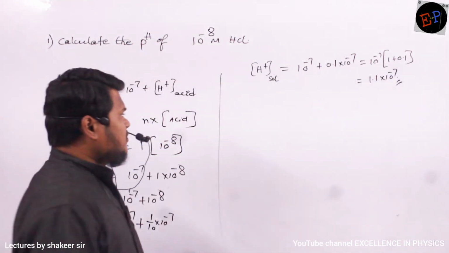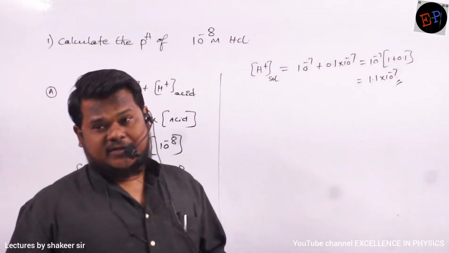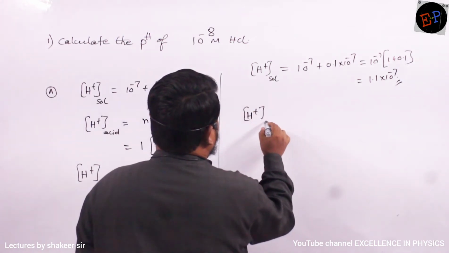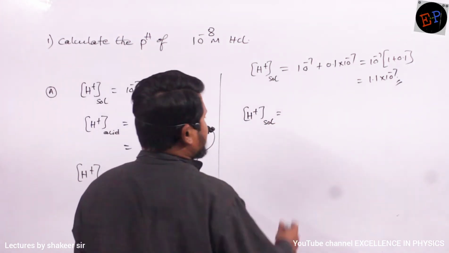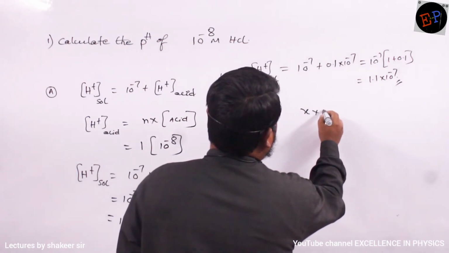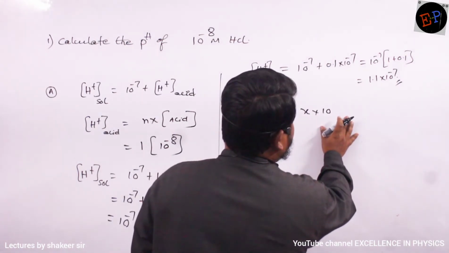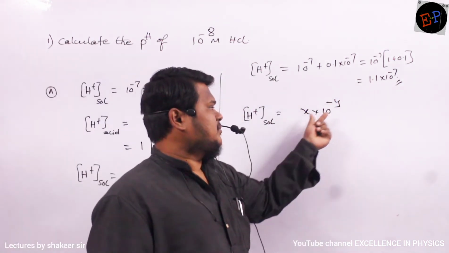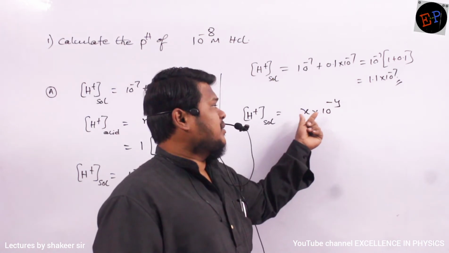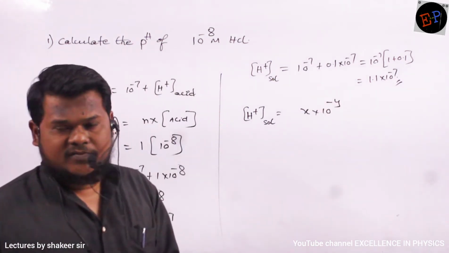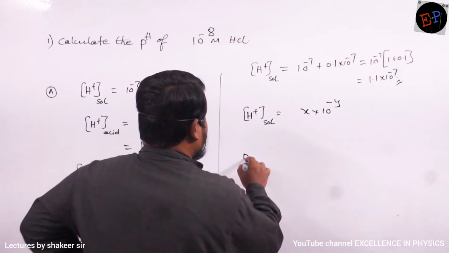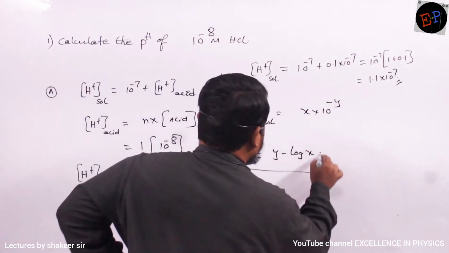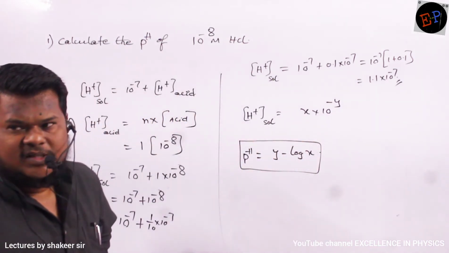Okay. Now how to convert this value in terms of pH? That we will see. So we will write a formula here. So H plus concentration of solution, this is of which form? This is of the form X into 10 power minus Y. This is of this form, no? X value is 1.1. So 1.1 multiplied by 10 power minus Y. Then the pH can be written as Y minus log X. This is one general relation which you can always remember. Are you able to understand?